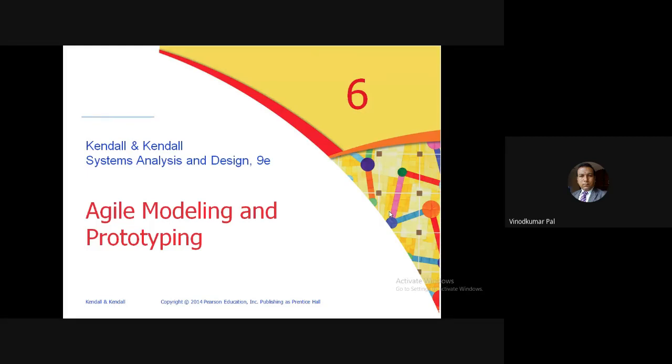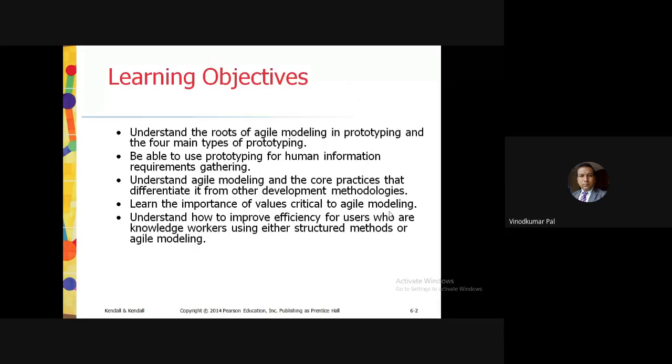So in this particular chapter, we will start with the prototyping concept. We will try to understand that there are four types of prototyping. We'll see prototyping first, and then we can move ahead to RAD and the agile model. Now, learning objectives. Understand the roots of agile modeling in prototyping and the four main types of prototyping. Then use prototyping for human information requirement gathering. Understand agile modeling and its core practices.